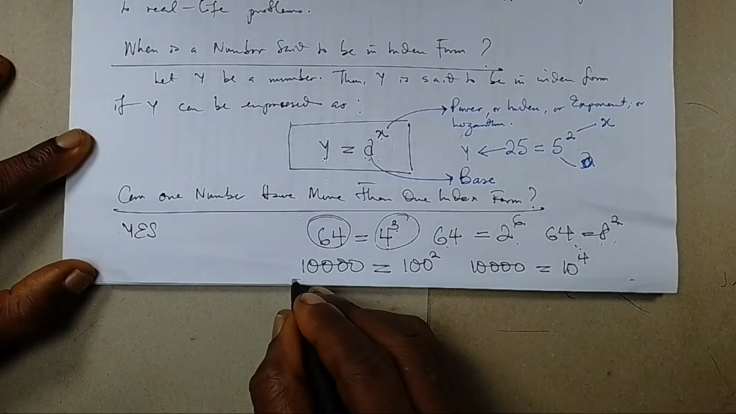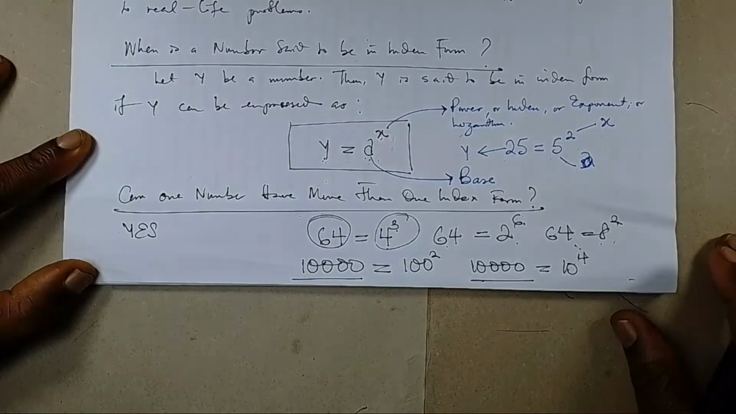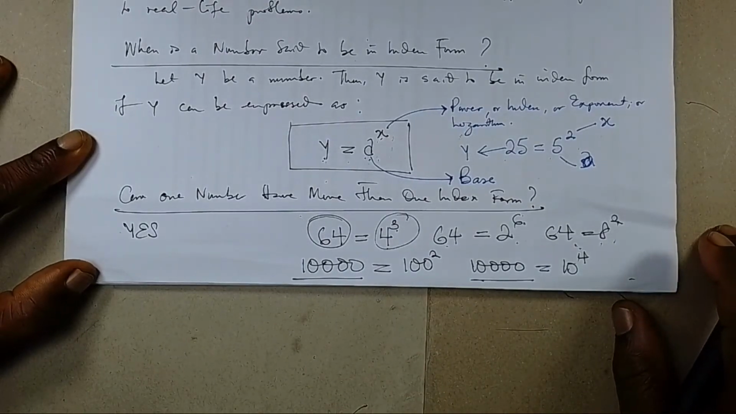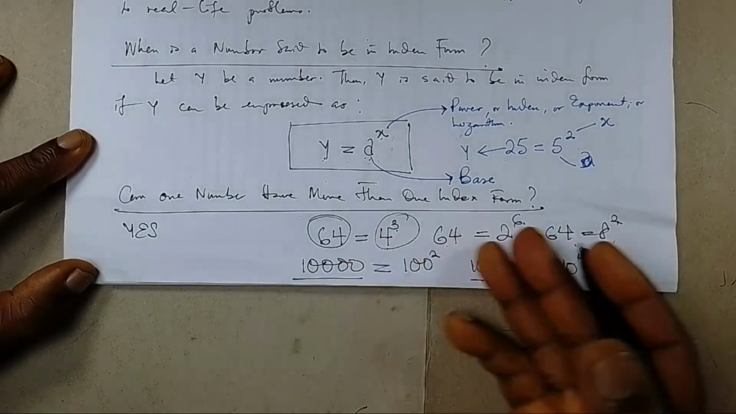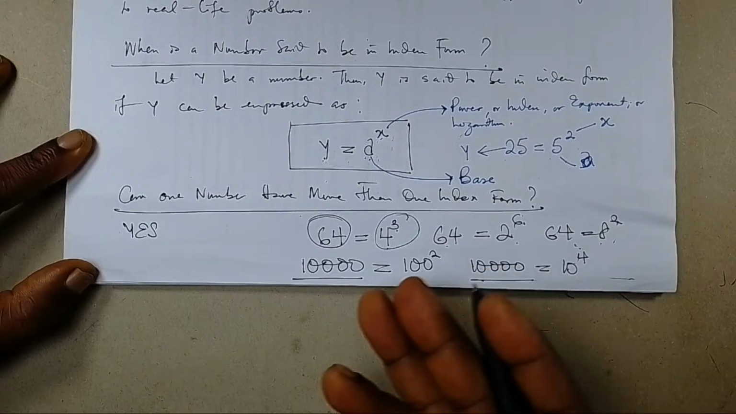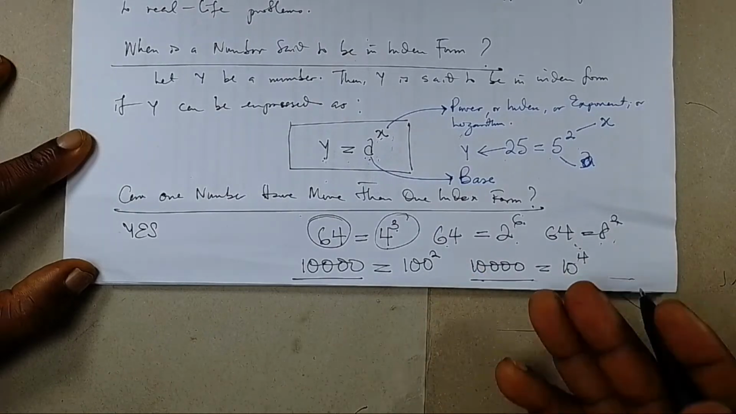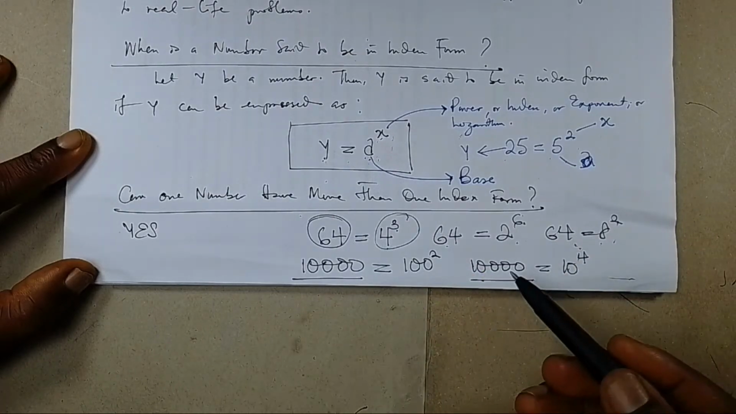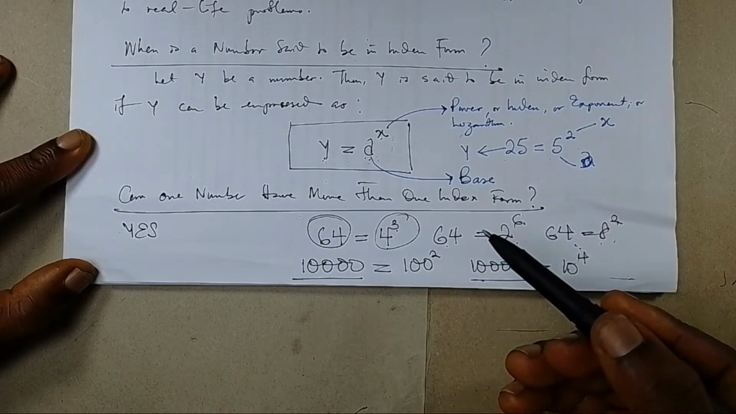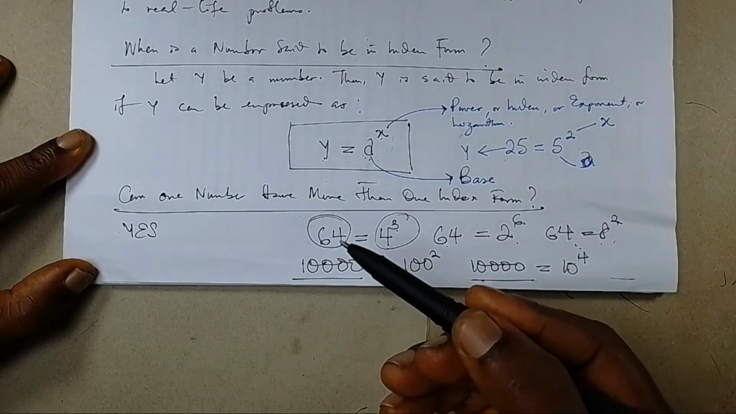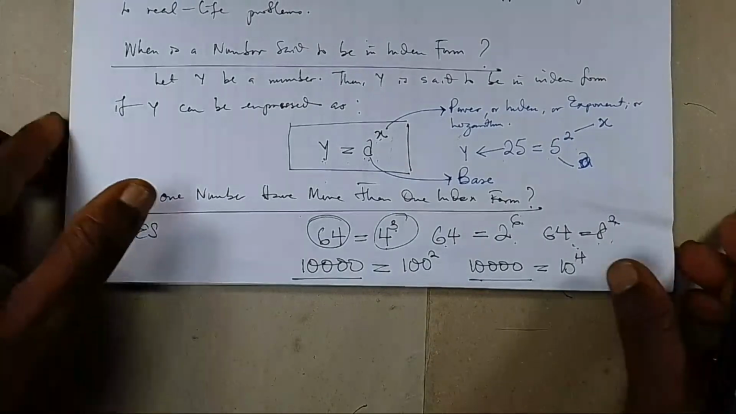So what are we saying? We are answering the question, can one number have more than one index form? The answer is yes. And these are clearly examples that one number can have more than one index form, if an index form means having a base raised to a power representing the number itself. That being said, let us now go to the next question. The next question is, what does the index form of a number mean?